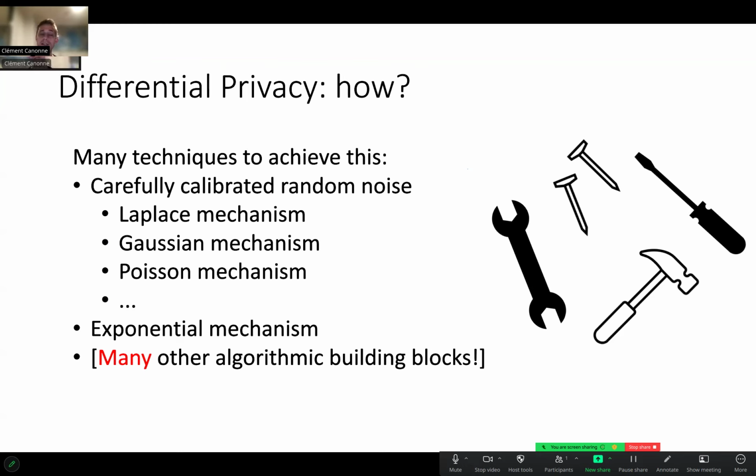So we have the Laplace mechanism, the Gaussian mechanism, the Poisson mechanism, which correspond to different types of noise you can add to what you're computing. There are things that are not adding noise, like the exponential mechanism. And we have many other algorithmic building blocks. Over the past 15 or 20 years, many algorithmic components have been created to achieve very accurate privacy-preserving algorithms that satisfy this differential privacy definition.